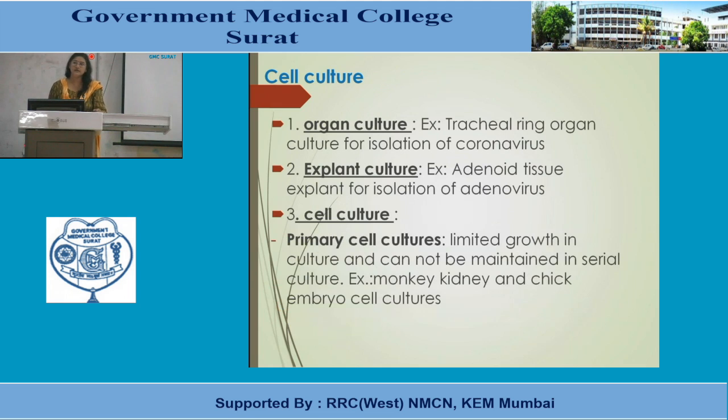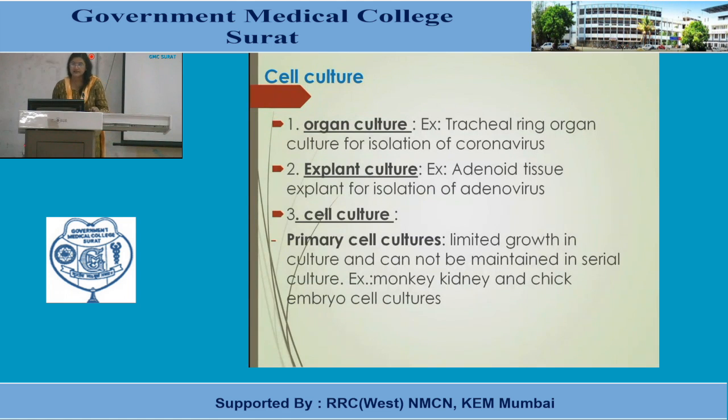Now the third method for cultivation of viruses is cell culture or cell lines. Cell culture is done by three methods: organ culture, explant culture and cell culture. Organ culture, for example, tracheal ring organ culture for isolation of coronaviruses. So here the whole organ, that is tracheal rings, is used for organ culture. Explant culture, where adenoid tissue is used as the explant for isolation of adenovirus.